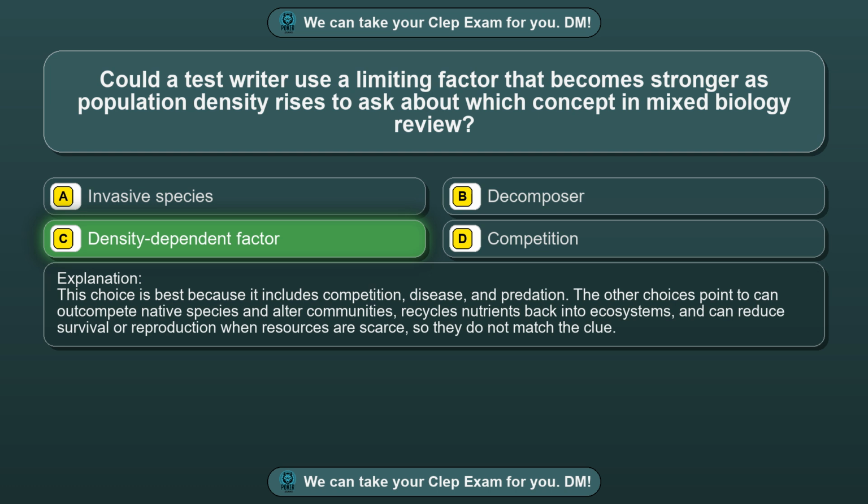This choice is best because it includes competition, disease, and predation. The other choices point to can outcompete native species and alter communities, recycles nutrients back into ecosystems, and can reduce survival or reproduction when resources are scarce, so they do not match the clue.